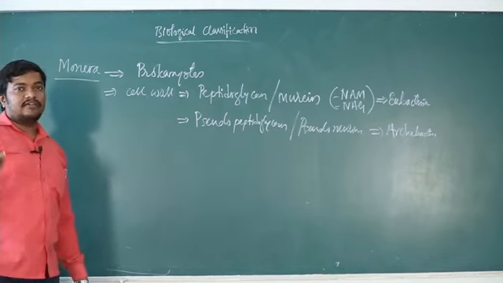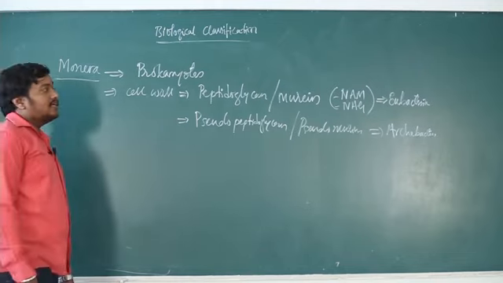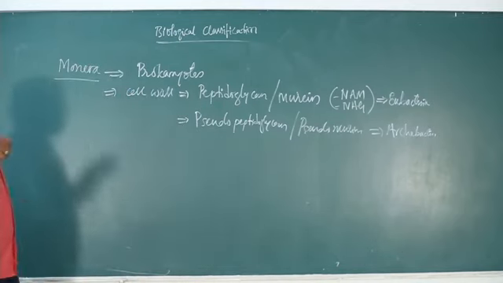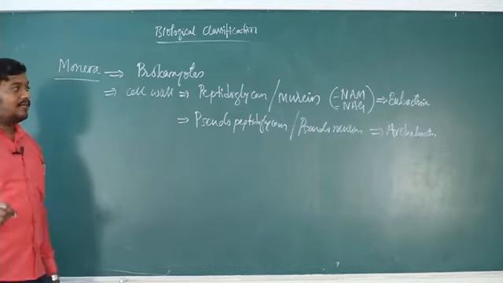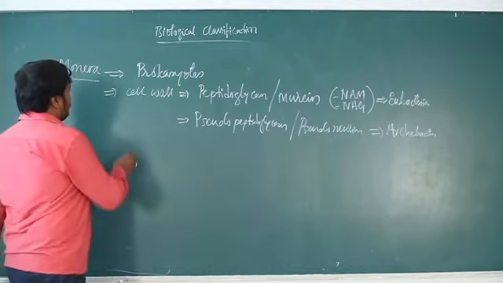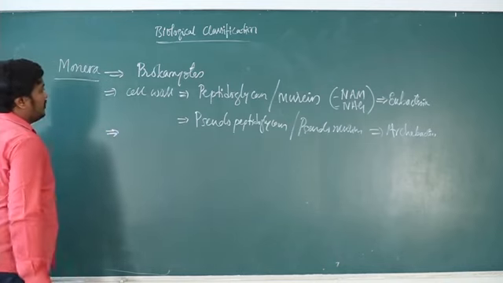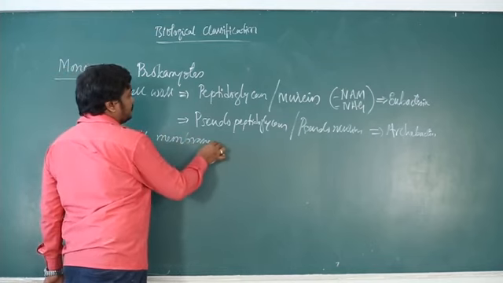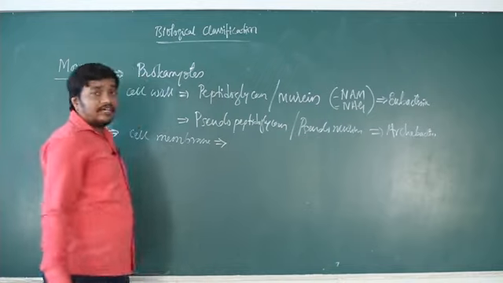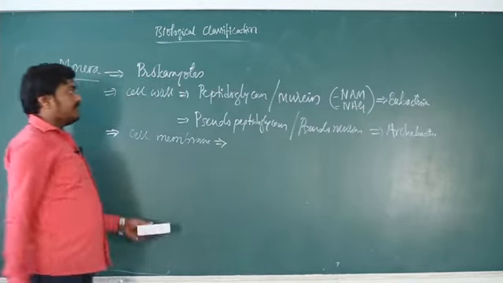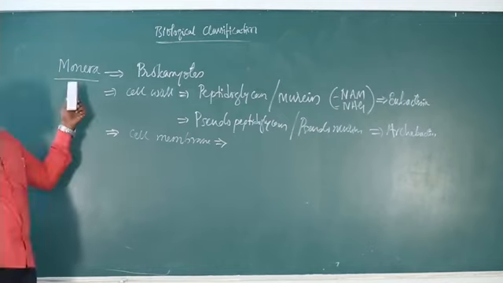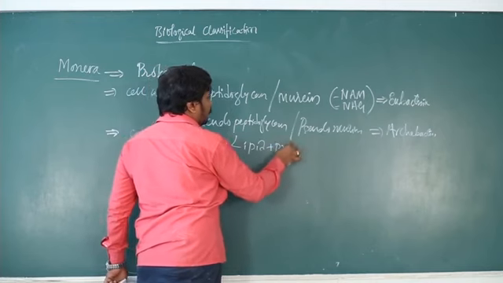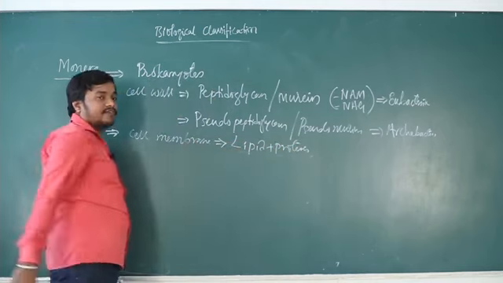Archaebacteria are considered very early or primitive bacteria. They have a special character: they can tolerate a high range of temperature, high salinity, and very low temperature as well. Here we are going to read eubacteria and archaebacteria under the same kingdom, because according to Whittaker's system of classification, both come under the kingdom Monera. The cell membrane is made up of lipid and protein as usual, the same composition as in all living organisms.